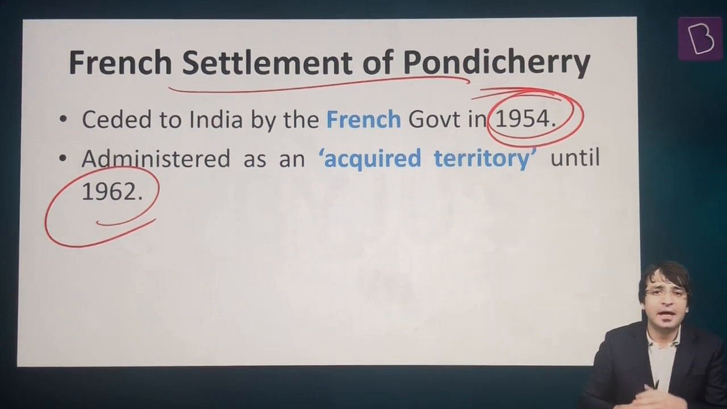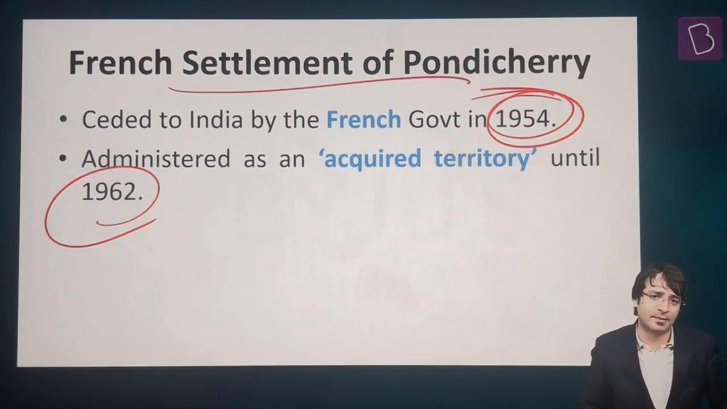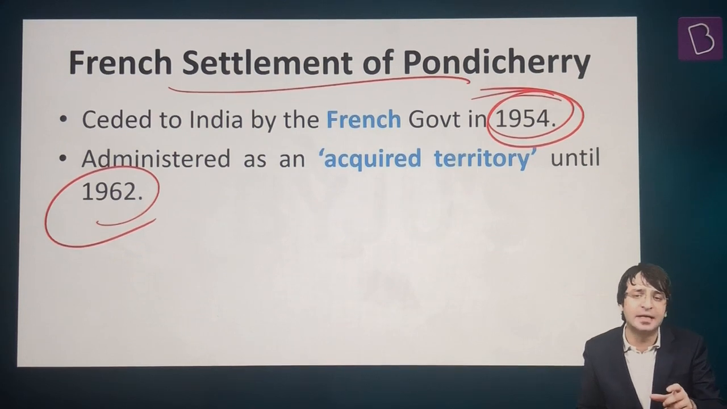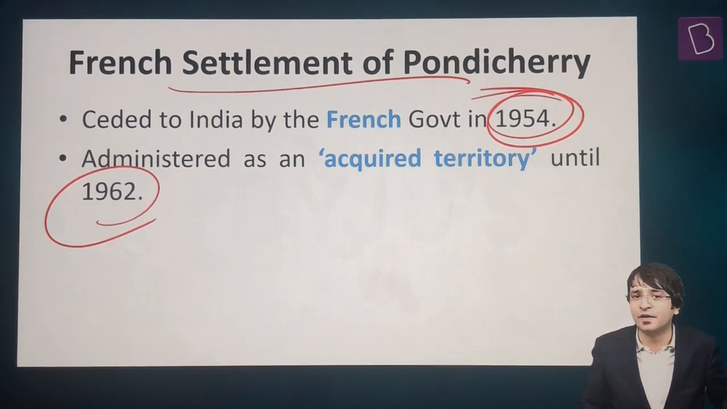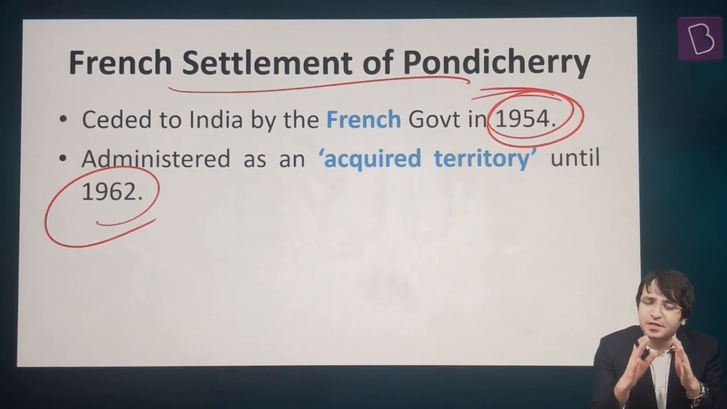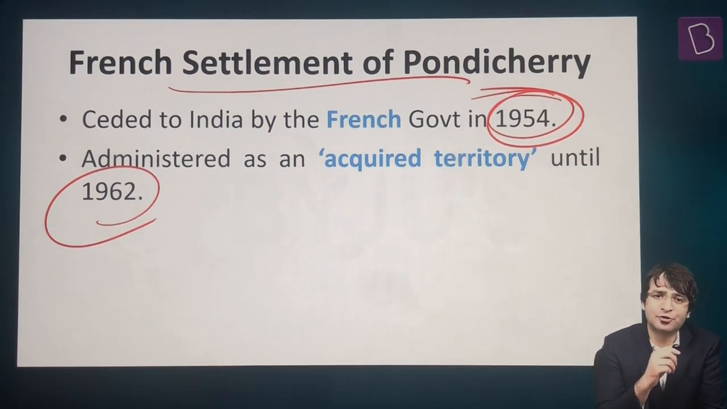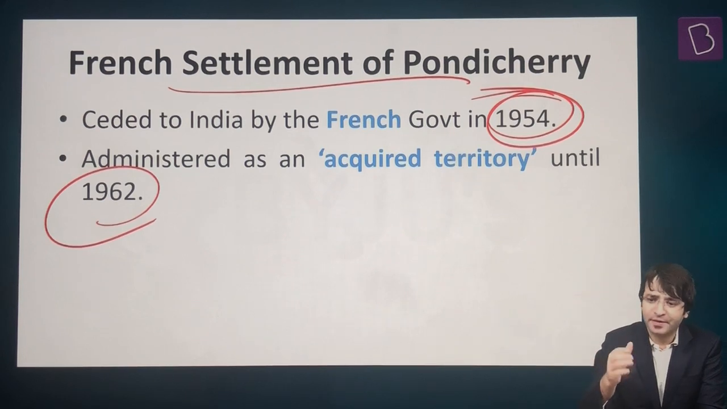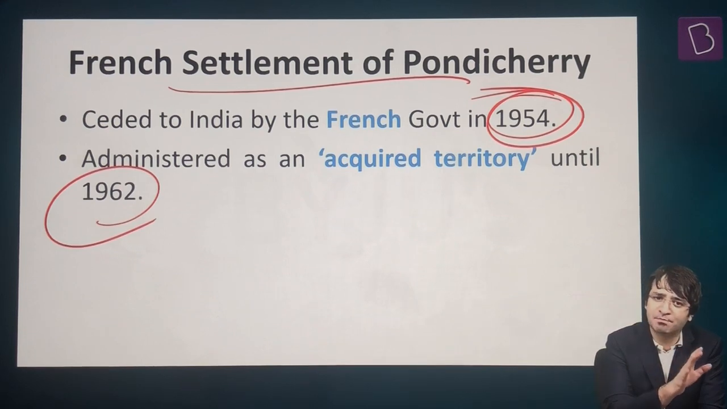And it was only in 1962 when the French Parliament ratified the treaty, ratified the agreement, that Pondicherry became a legal part of India and it was given the status of a union territory. This completes our Article 1 of the Constitution of India. So recap, Article 1, Clause 1, India, that is Bharat, shall be a union of states. We have dual name for this country, India as well as Bharat.